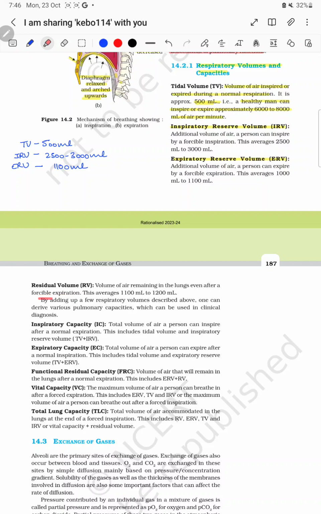Okay, so now we'll talk about the residual volume, the volume of air that remains in the lungs even after the forcible expiration, and the volume of the residual volume is 1100 to 1200. It is same as the expiratory reserve volume. So the residual volume is 1100 ml. We can take it as an approx.